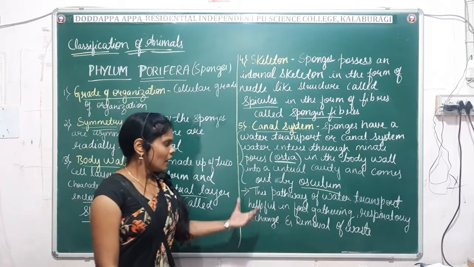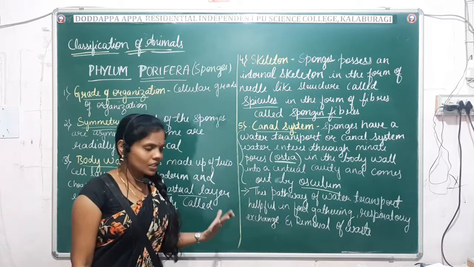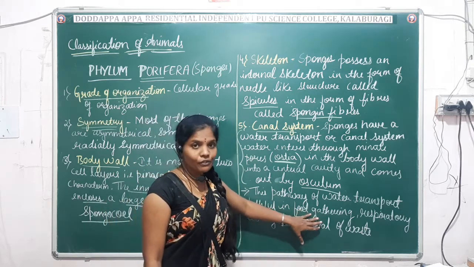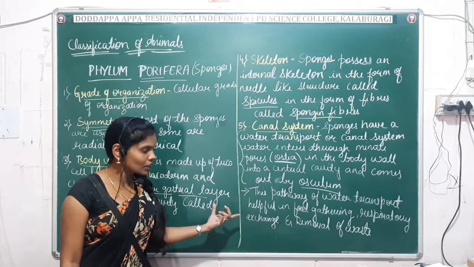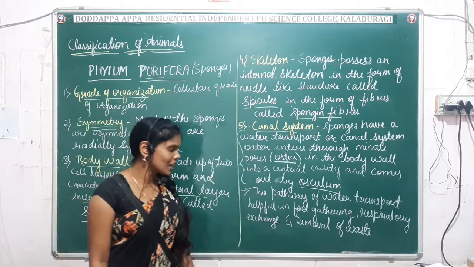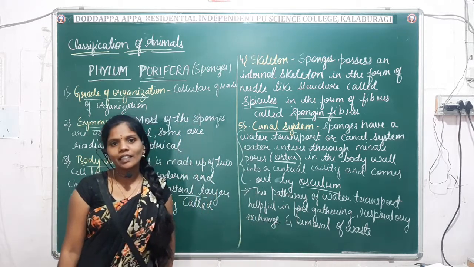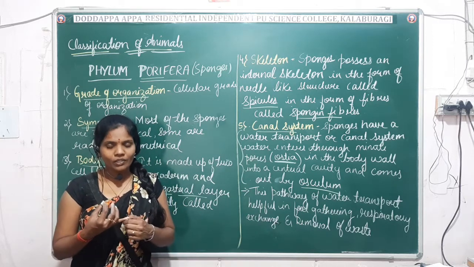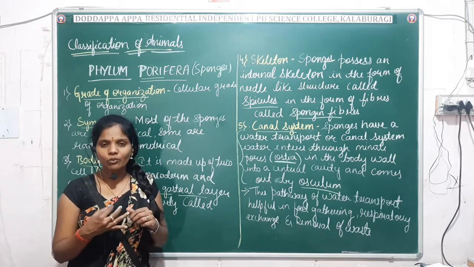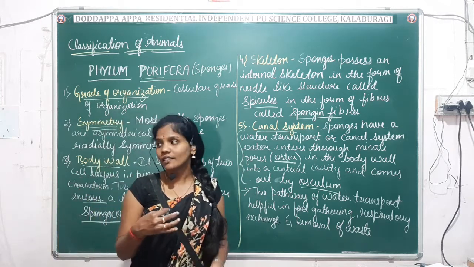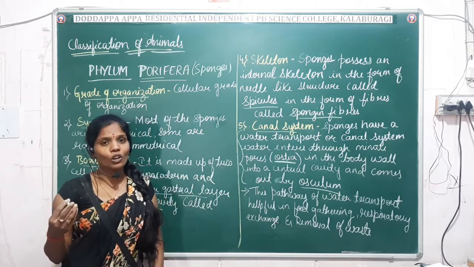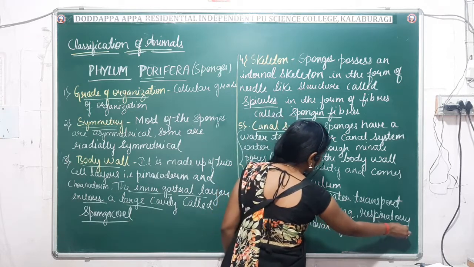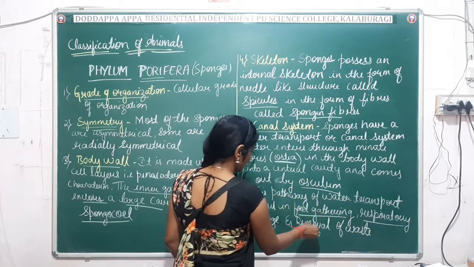Generally, this pathway of water transport system is helpful for food gathering, and it is helpful for respiration, that is the exchange of gases, as well as the removal of waste, that is excretion. First one, it helps for the gathering of food. Then it helps for respiration, the exchange of gases. Then it helps for the removal of the waste, that is the nitrogenous waste. So these are the three important functions of this water transport system or the canal system.